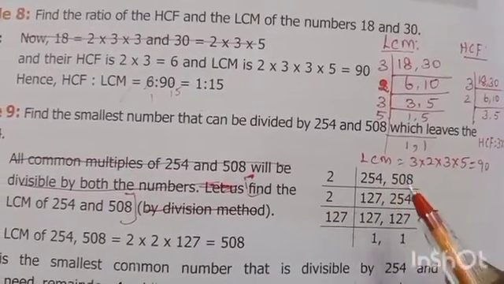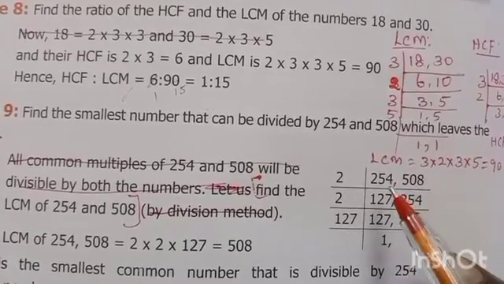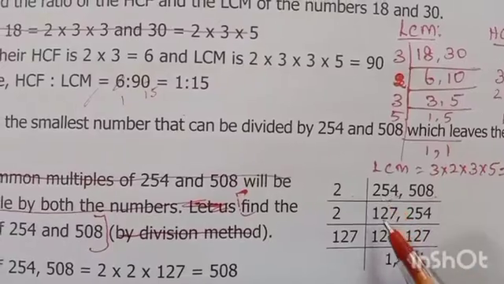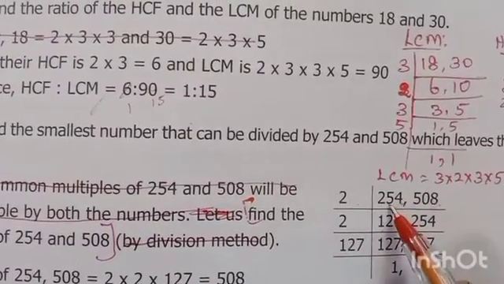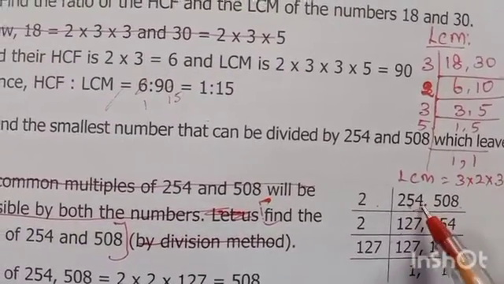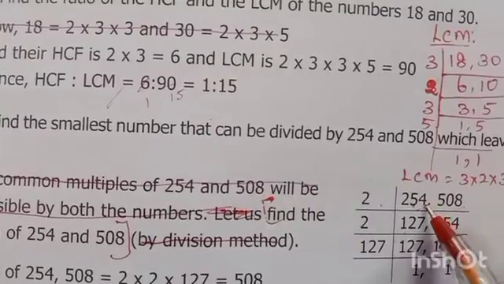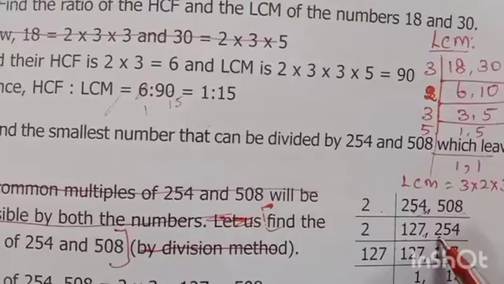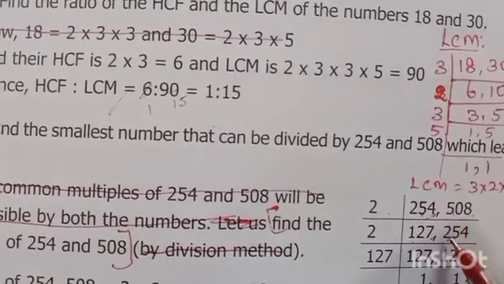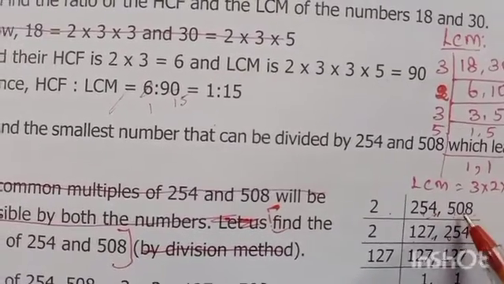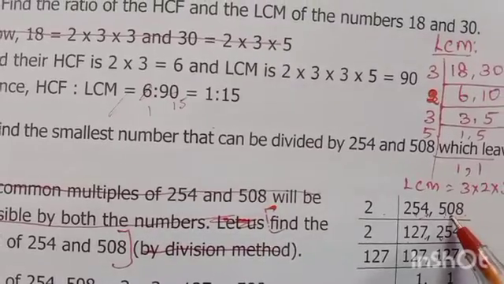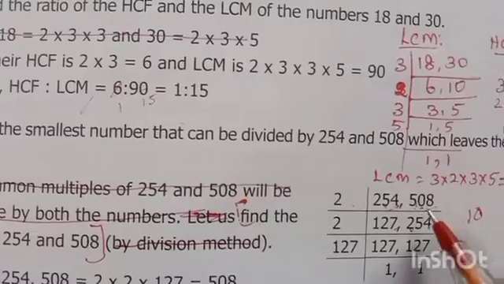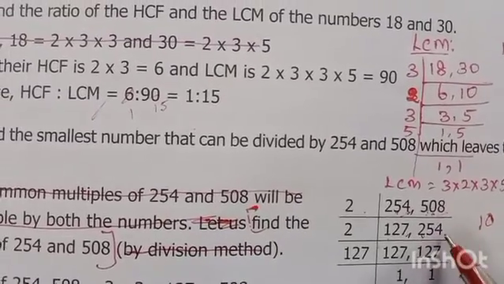Take the numbers 254 and 508. The numbers end with even digits, so they are divisible by 2. 1 2 is 2. Then take the digit 5. 2 2s are 4, balance 1, write it near the next digit, that is 14. 7 2s are 14. Now the next number 5. In 5, how many times 2? 2 2s are 4, balance 1. Write it with the next digit 0, that is 10. 5 2s are 10. Then 4 2s are 8.